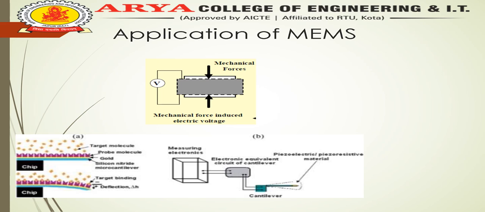In this figure, we show a voltage being applied, and this one is a beam, which works as a cantilever. What is a cantilever? A cantilever has one end fixed and the other end free. Whenever any force is applied, the force can be mechanical, as shown here, or it can be an electrostatic force when we apply a voltage.